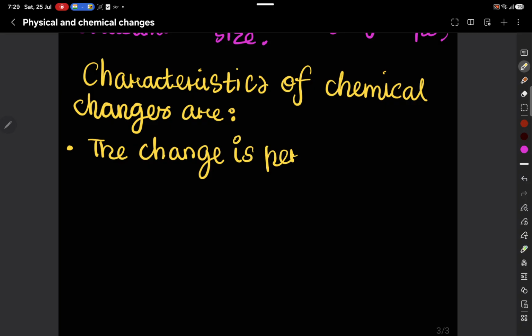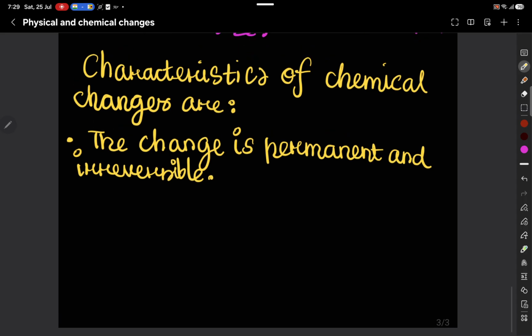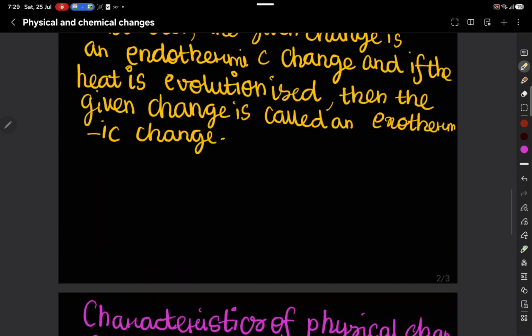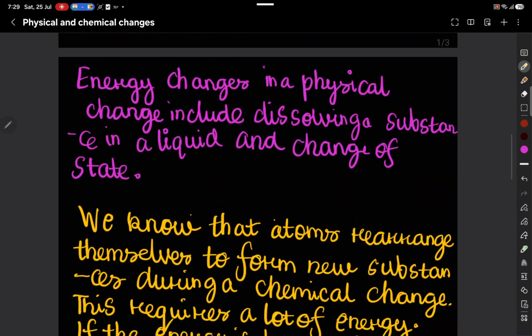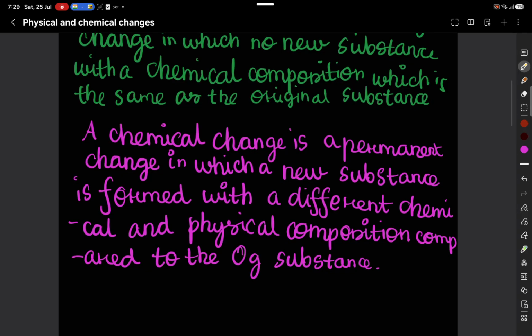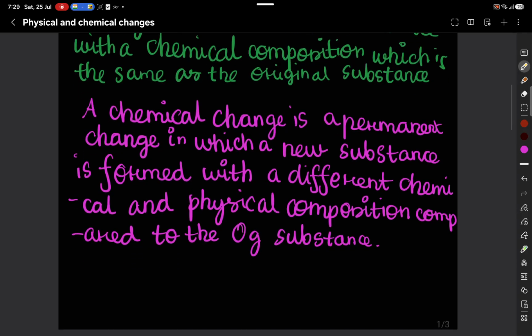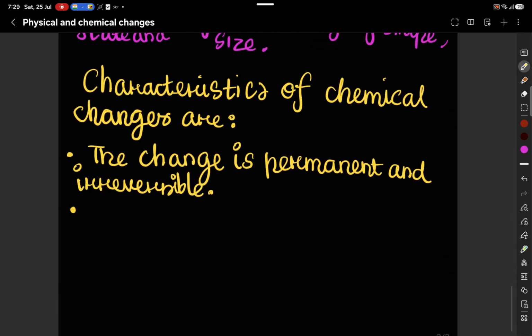Yes, that's a point. Irreversible. And the second point is also in the definition, in which a new substance is formed with a different chemical and physical composition as compared to the original substance.